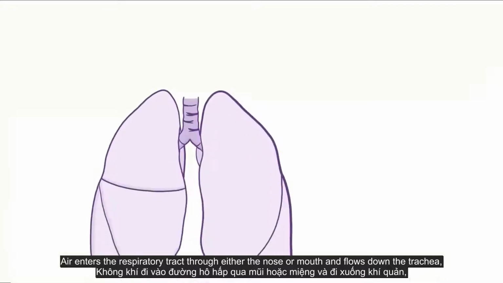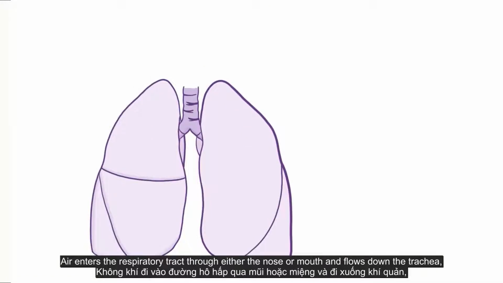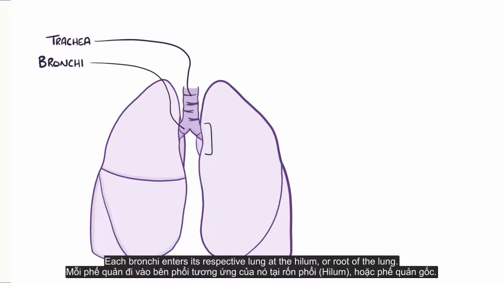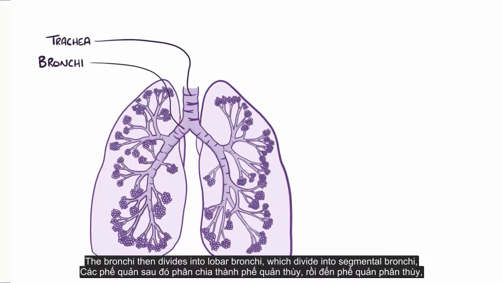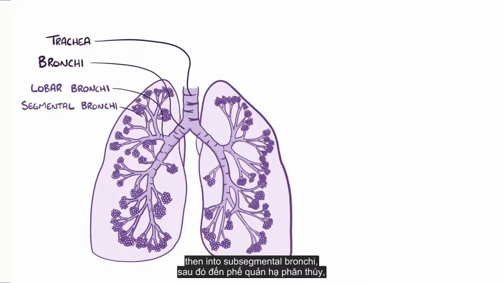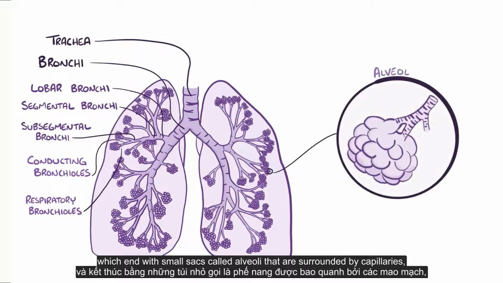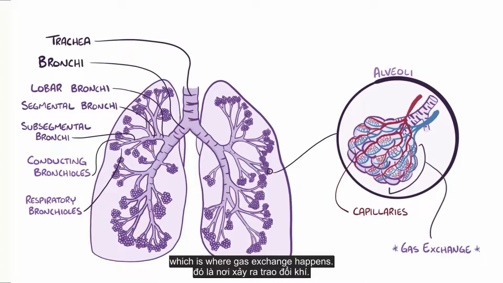Now, air enters the respiratory tract through either the nose or mouth, and flows down the trachea, which divides into the right and left bronchi. Each bronchi enters its respective lung at the hilum, or the root of the lung. The bronchi then divides into lobar bronchi, which divide into segmental bronchi, then into subsegmental bronchi, which further branch to form conducting bronchioles and then respiratory bronchioles, which end with small sacs called alveoli that are surrounded by capillaries, which is where gas exchange happens.